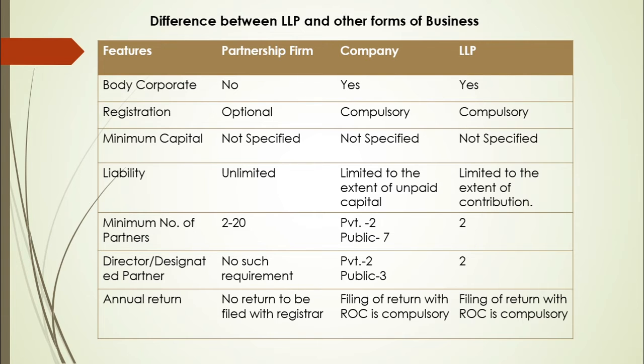The minimum number of partners in partnership firm are 2 to 20. Whereas in case of company, a private company, the minimum number of members required is 2. Whereas in case of public company, the minimum number of members required is 7. For LLP, the minimum number of partners is 2.